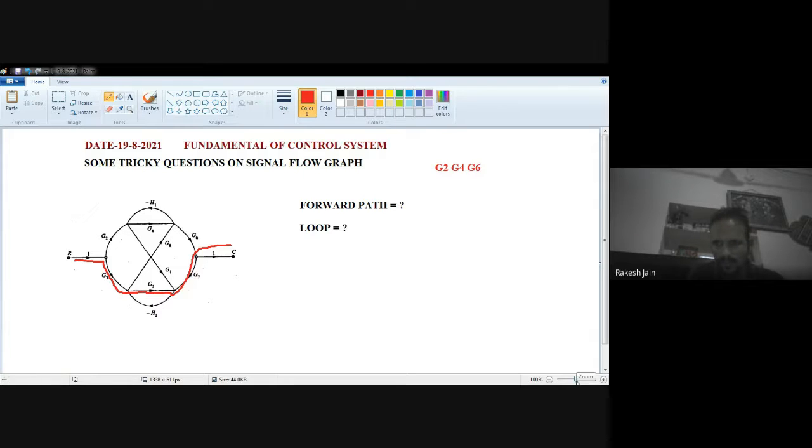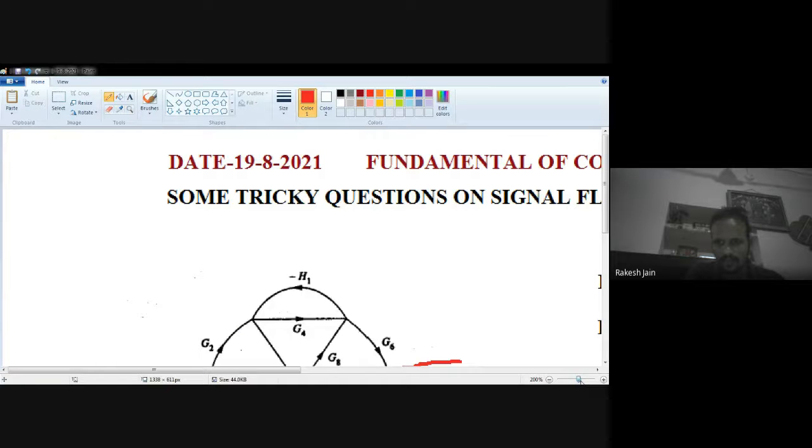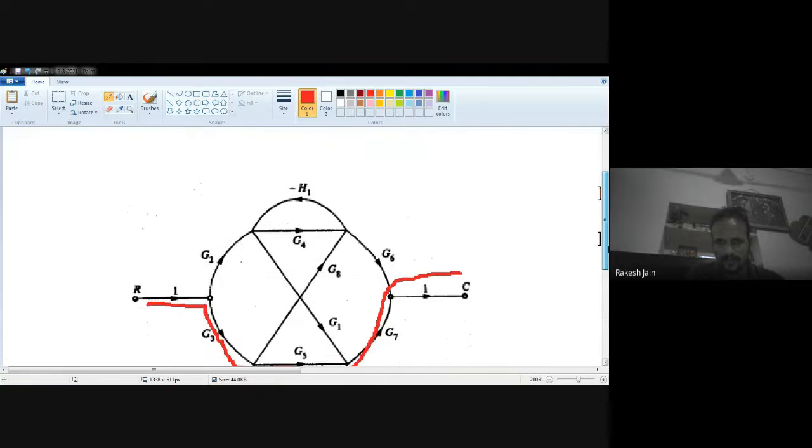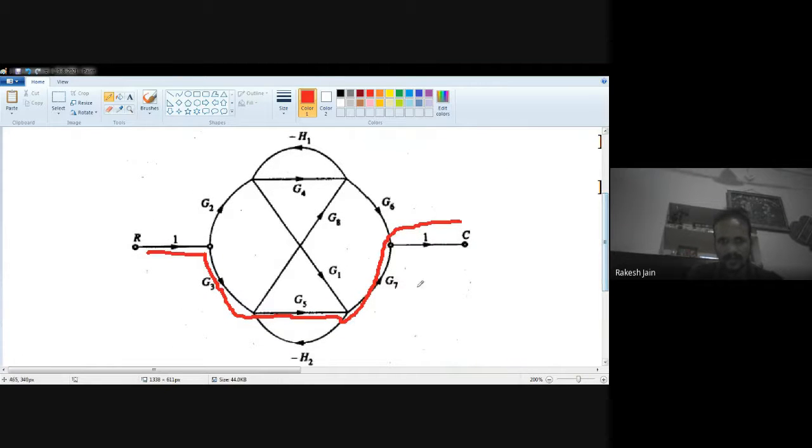If you are unable to see, can I zoom this? Okay, I hope you are able to see now. This image, G3, G5, G7, is also a forward path. So this is my second forward path.